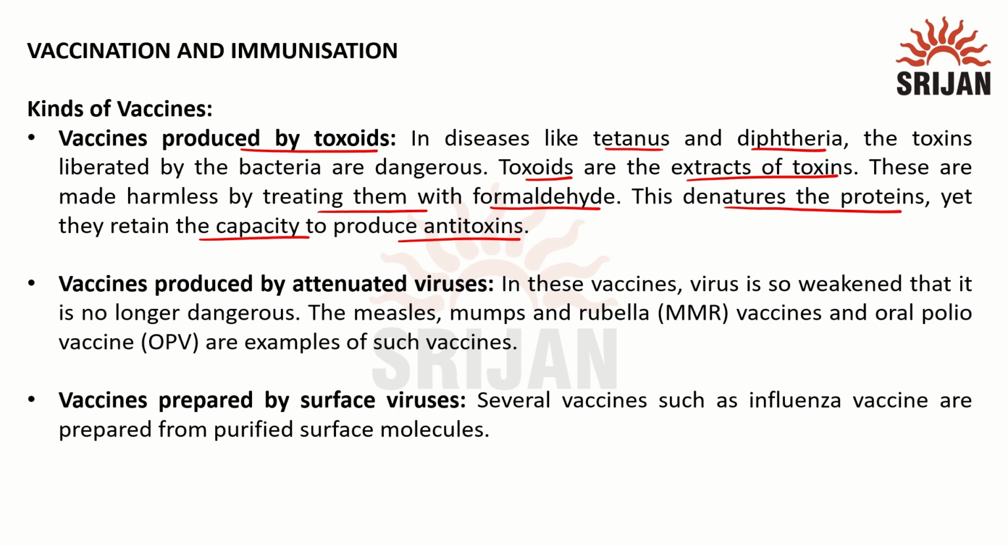Next, we have vaccines produced by attenuated viruses. In these vaccines, the virus is so weakened that it is no longer dangerous. The measles, mumps and rubella vaccine, that is the MMR vaccine, and oral polio vaccine, that is OPV, are examples of attenuated vaccines. Now vaccines can also be prepared from surface viruses; for example, influenza vaccine is prepared from a purified surface molecule present on the virus.